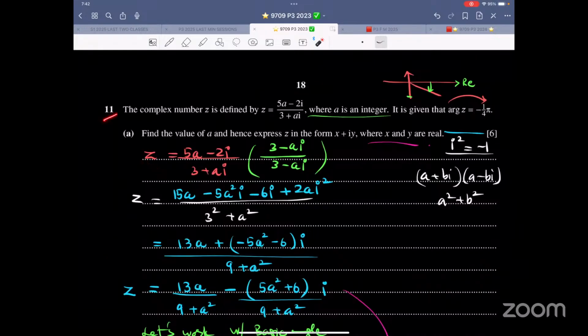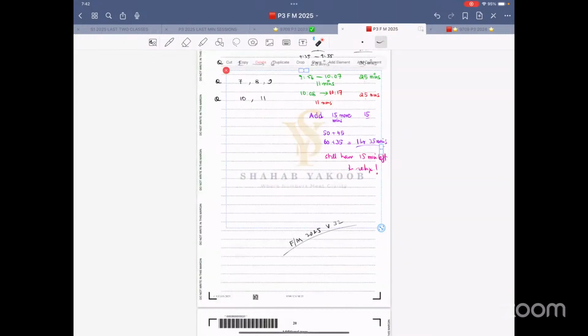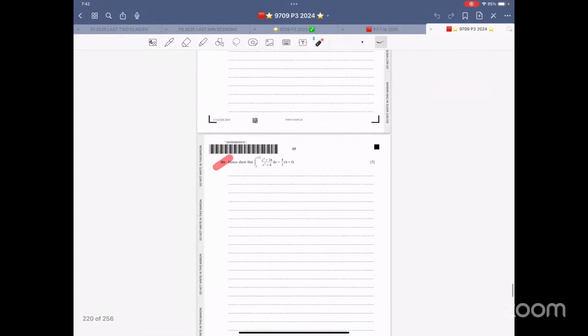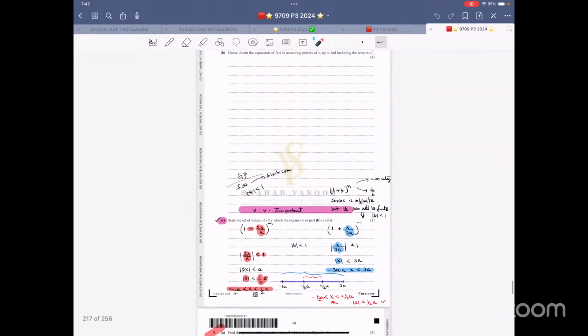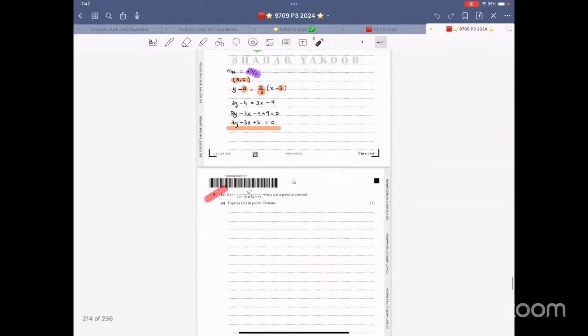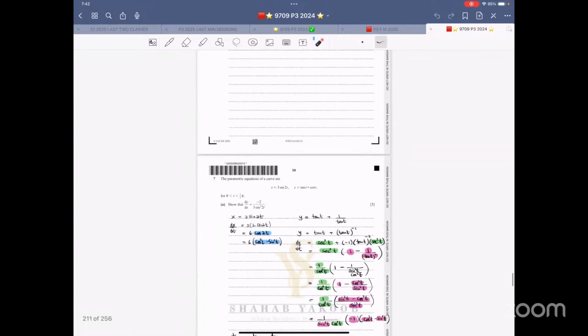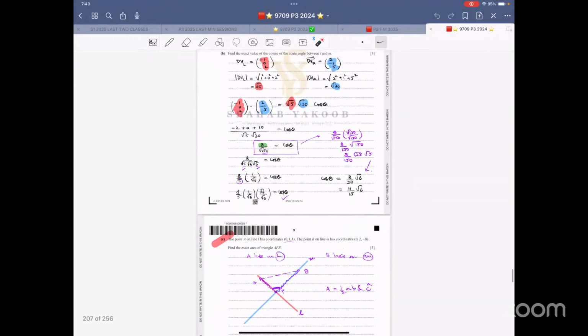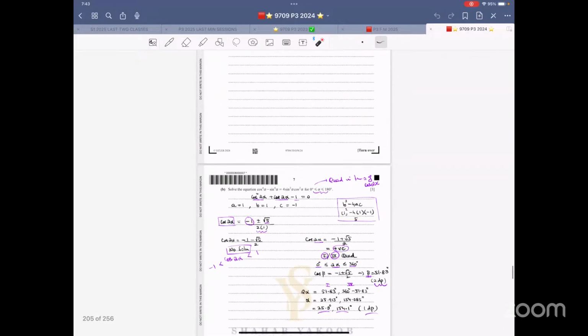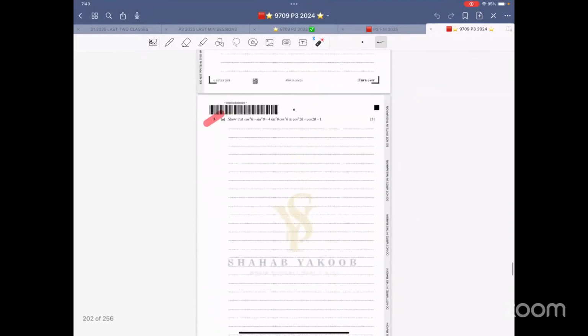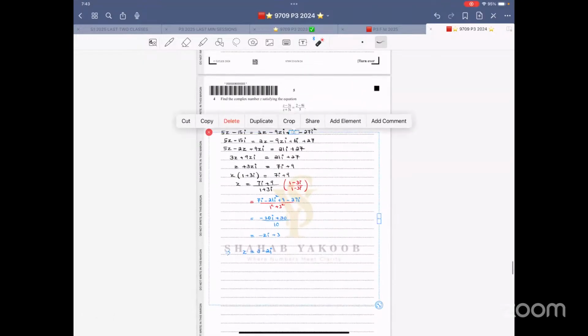So now over here, question number 11, another complex number thing. The complex number z is defined by (5a minus 3i) over (3 plus ai). Now, a lot of people, when they see a question like this, let me just show you one thing. This is February, March, variant 32, and there was a question over here of complex number. I'm just looking at that, in which I would like you to go over that. Yeah, over here.